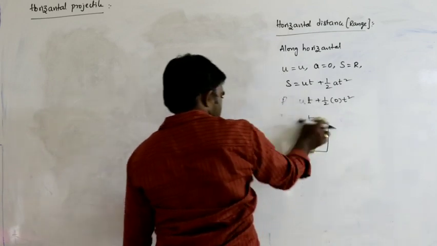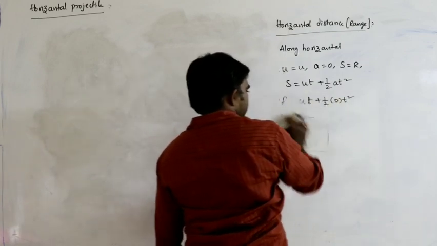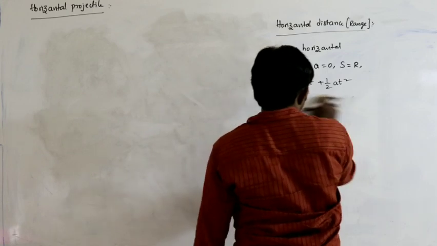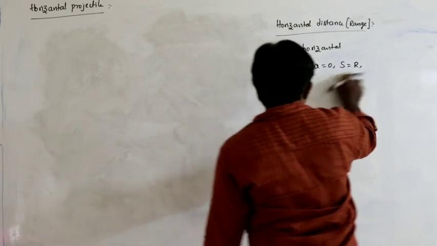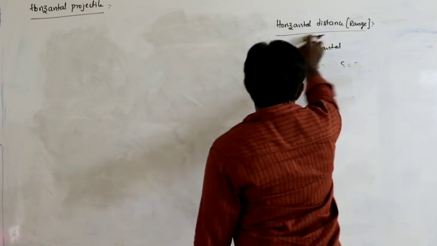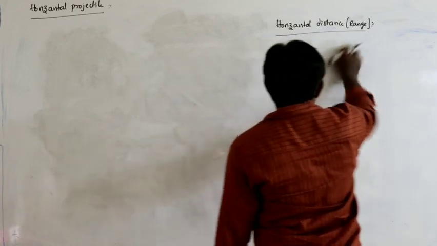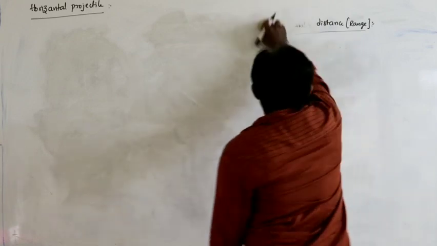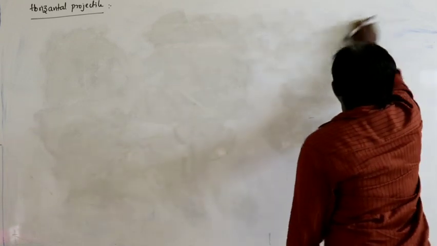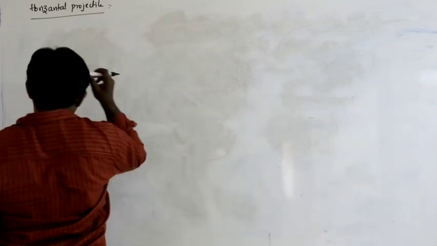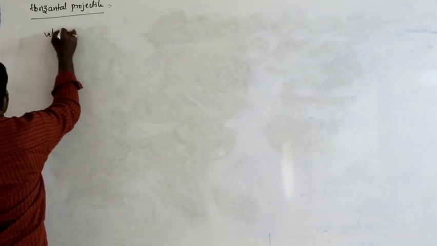Next, in the same situation, we can calculate the velocity of the body after time t seconds and the displacement of the body after time t seconds, all based on this horizontal projectile. First, the velocity of the body after time t seconds.